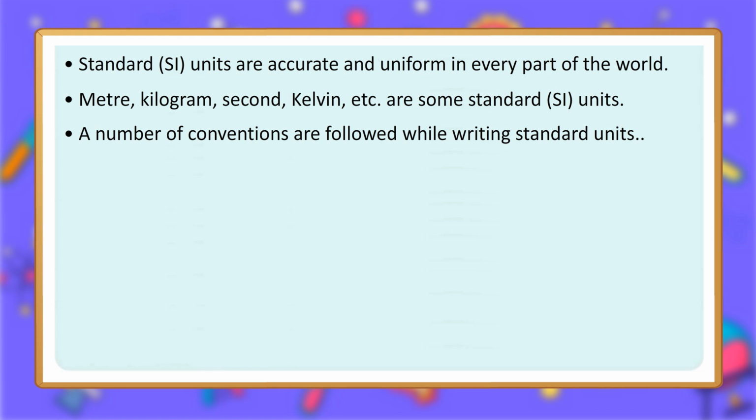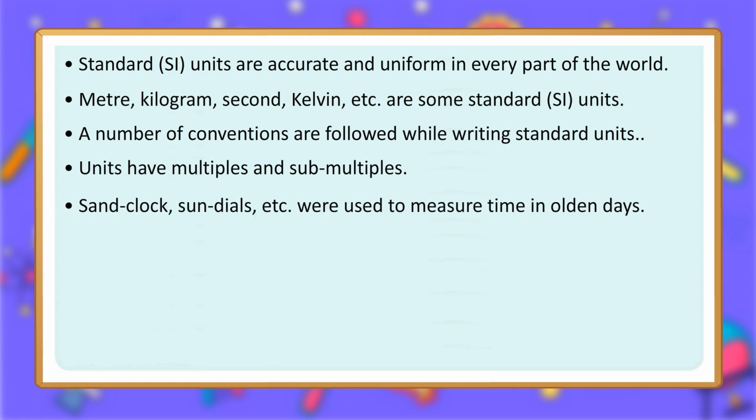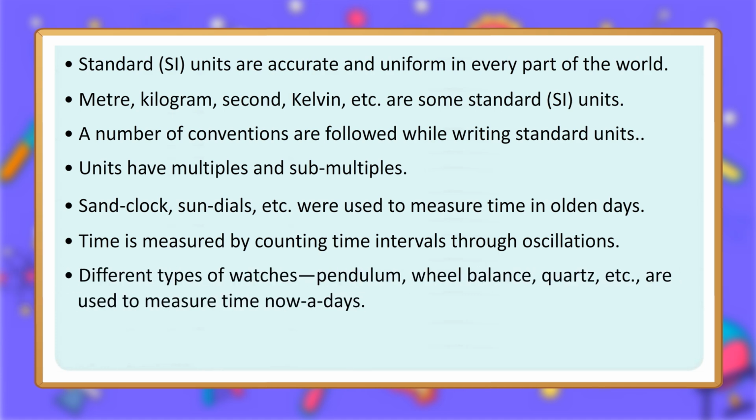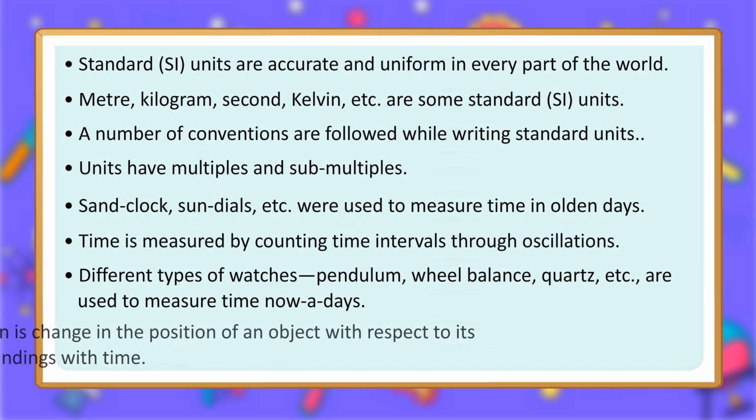A number of conventions are followed while writing standard units. Units have multiples and submultiples. Sand clocks, sundials, etc. were used to measure time in olden days. Time is measured by counting time intervals through oscillations. Different types of watches, pendulum, wheel balance, quartz, etc. are used to measure time nowadays.